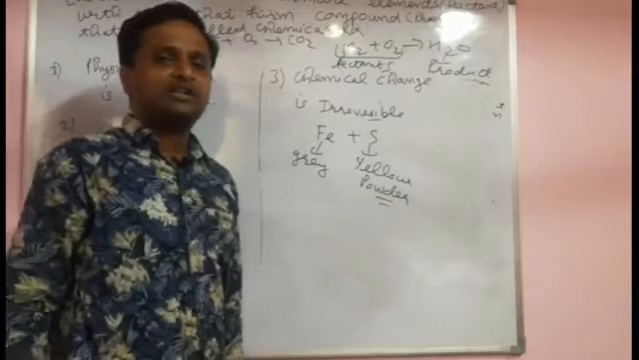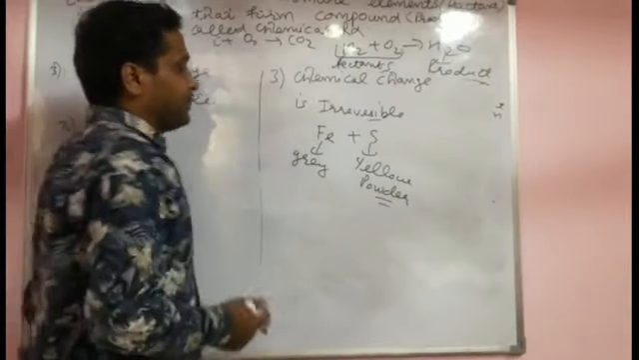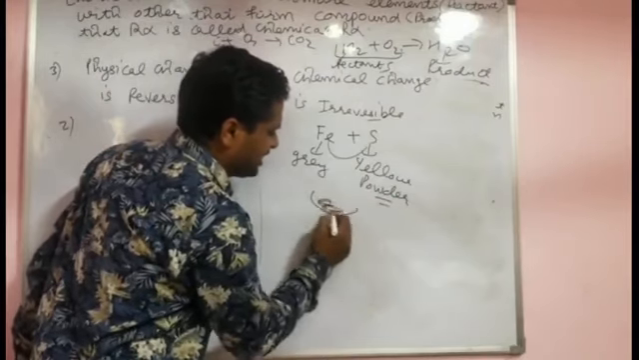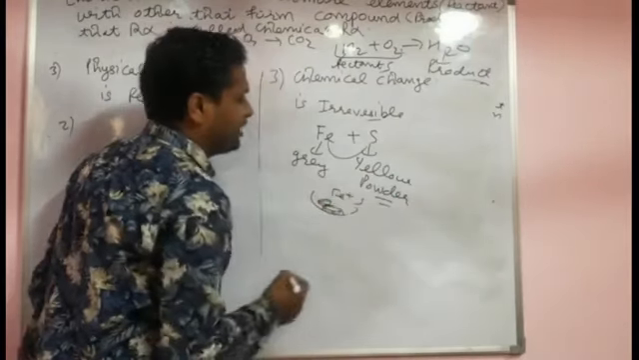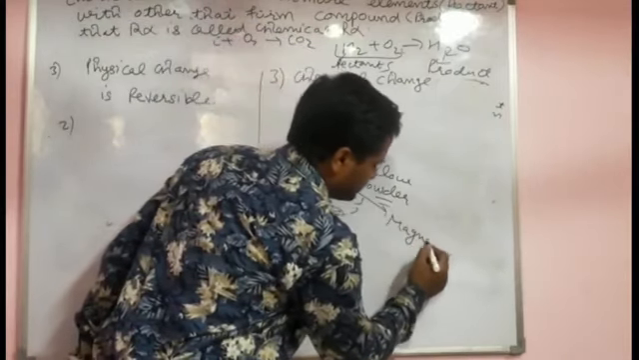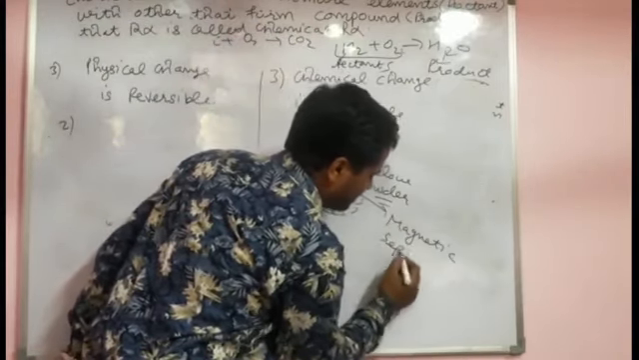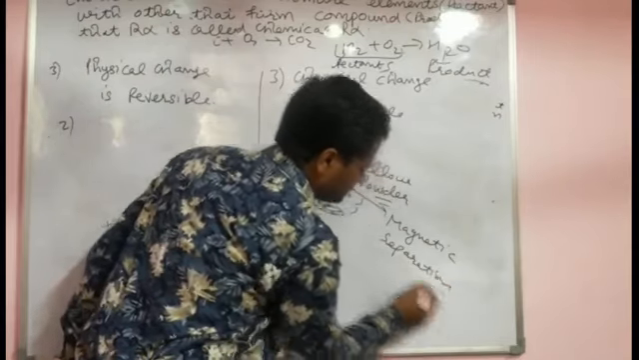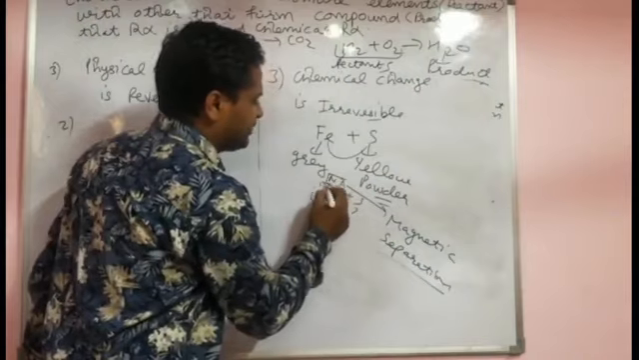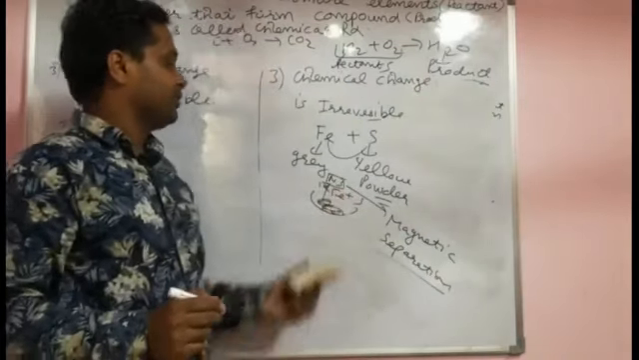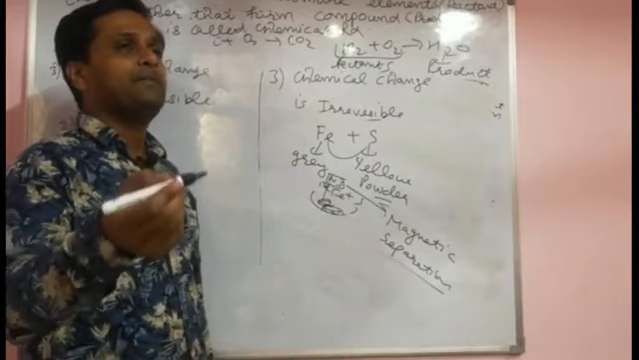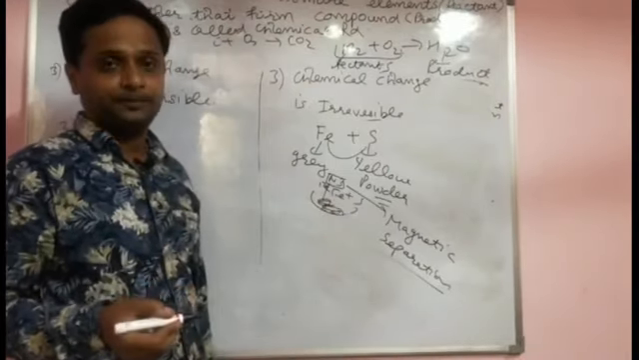Sulfur, yellow powder, that is the barood. When they are physically combined, for example, in a China dish you put iron plus sulfur, how are you able to separate them? By using the magnetic separation method. When you put a magnet here, it attracts the iron pieces very easily because it uses the property of iron. Iron attracts the magnetized substance.